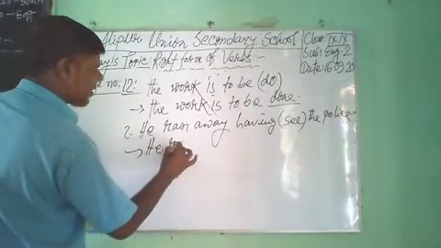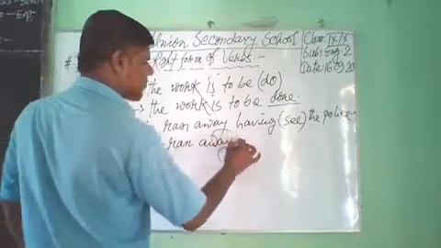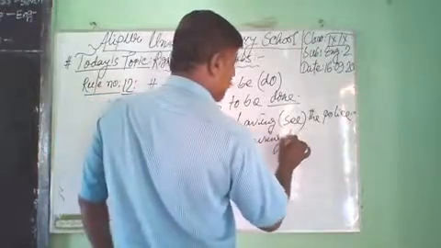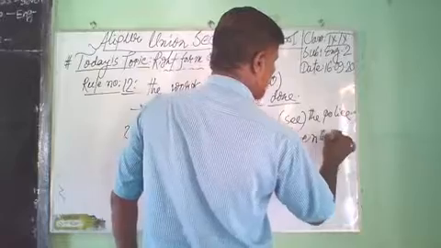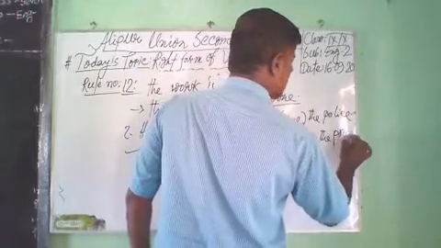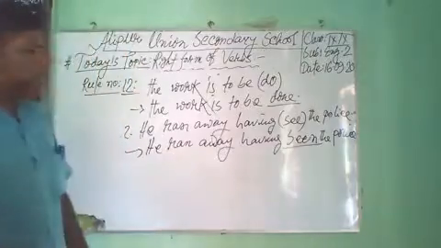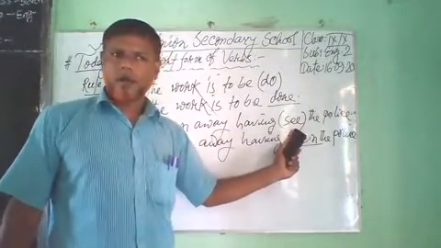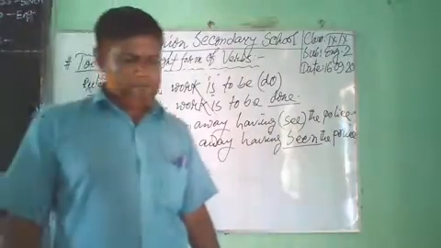He ran away having seen the police. Seen the police. Seen. Verb 3. Seen. Verb 1, see. Have you understood? Dear student,